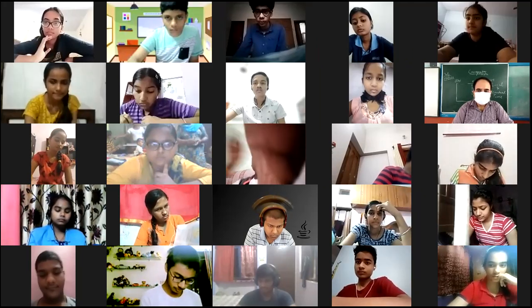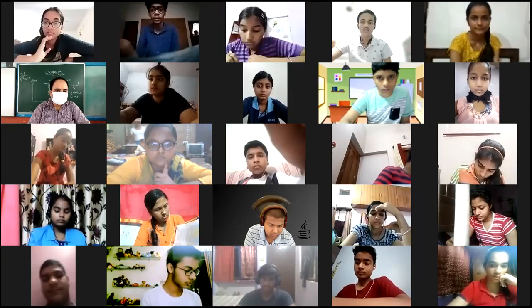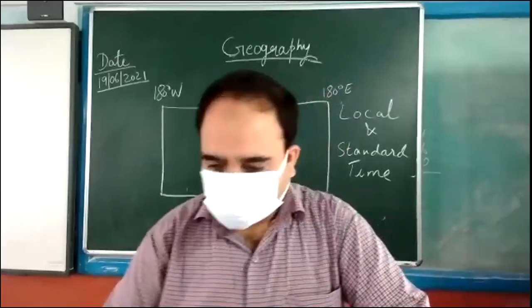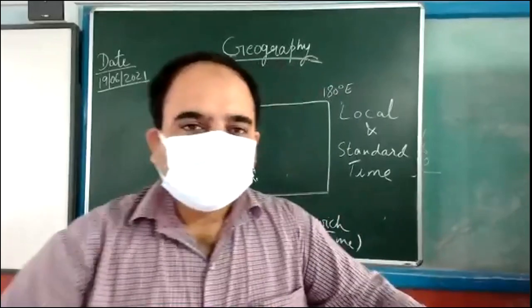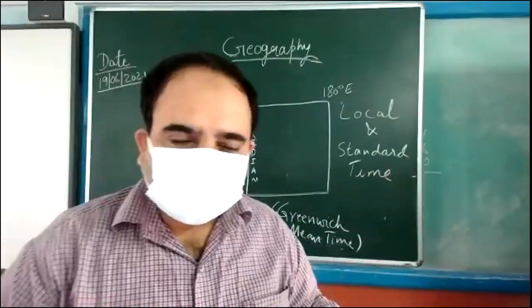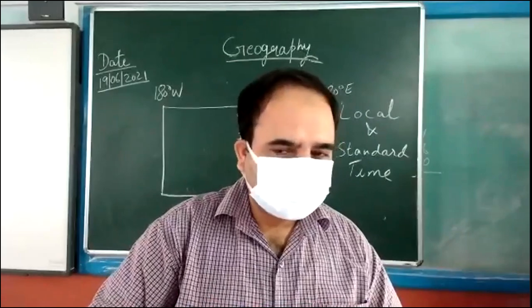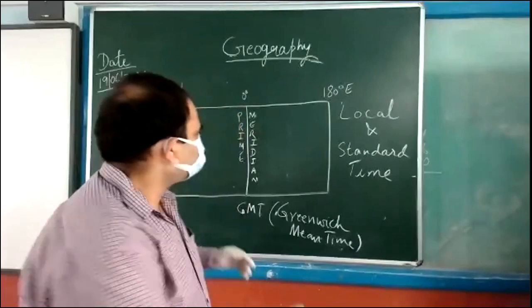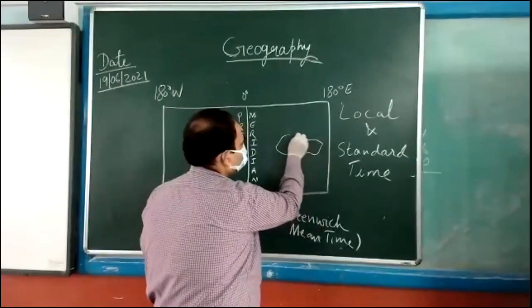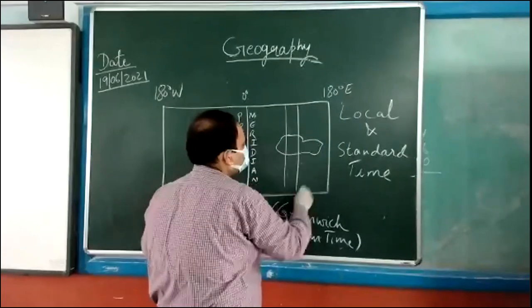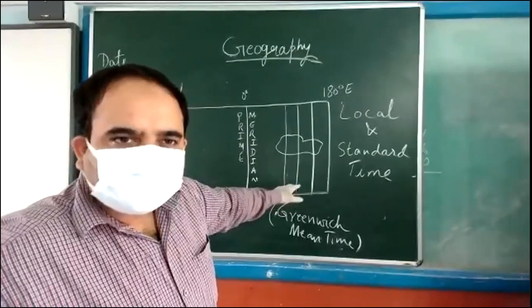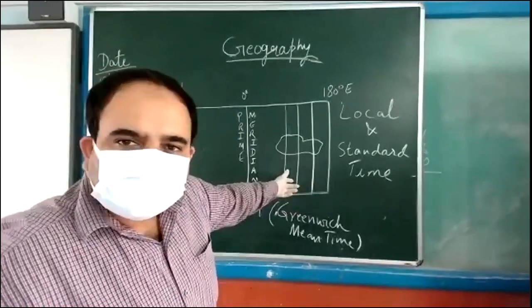So, children, local time is calculated with the help of the longitude of a particular place. When the sun is overhead on a particular longitude, that is the noon time. Clear? Now, suppose this is a country ABC, any fictitious country.